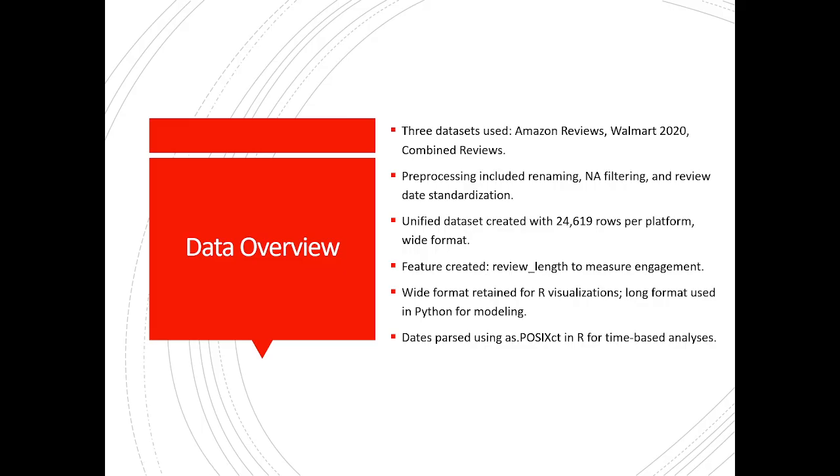Preprocessing included renaming columns, non-applicable filtering, and review date standardization using the as.POSIXct function in R for time-based analysis. The unified dataset was created with 24,619 rows per platform in a wide format. Feature engineering included adding review length to measure engagement. The wide format is retained for R visualizations, while a long format is developed in Python for modeling.